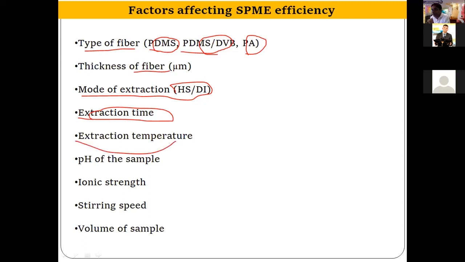Then extraction temperature and pH of the sample, ionic strength, that means the presence of any salt in the sample, and then stirring speed. If the sample is heated, at the same time it is also agitated by means of magnetic stirrers, and that stirring speed also affects the extraction efficiency.